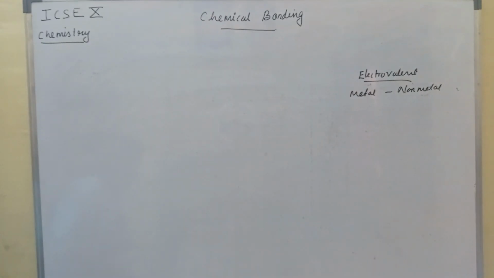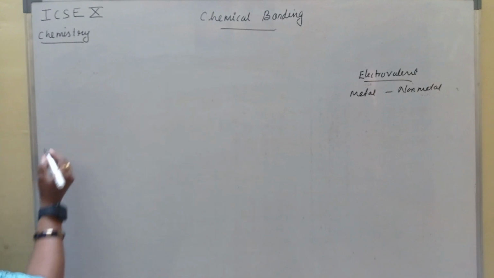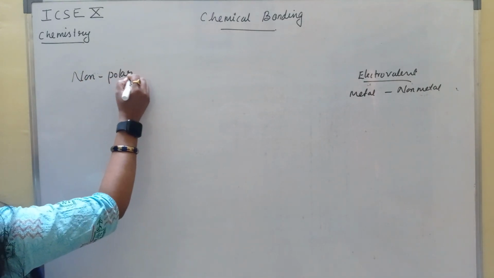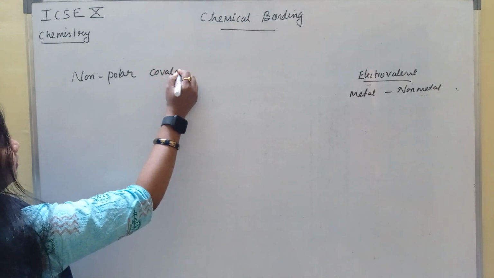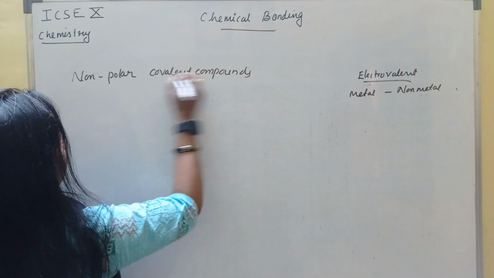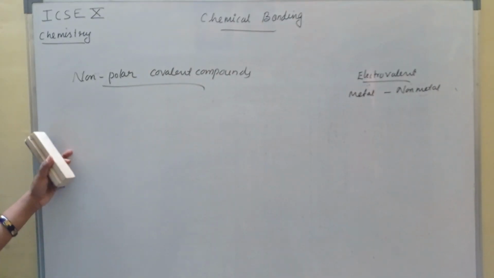So next topic is polar and non-polar covalent compounds. So first we will see non-polar covalent compounds. Now what are they? Non-polar compounds.